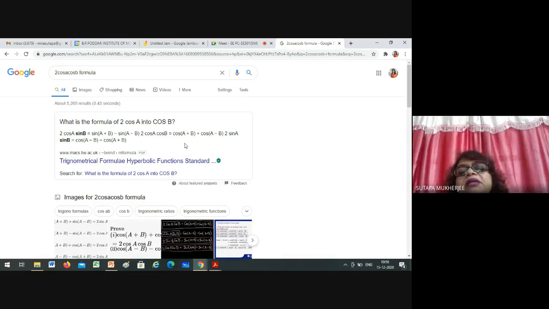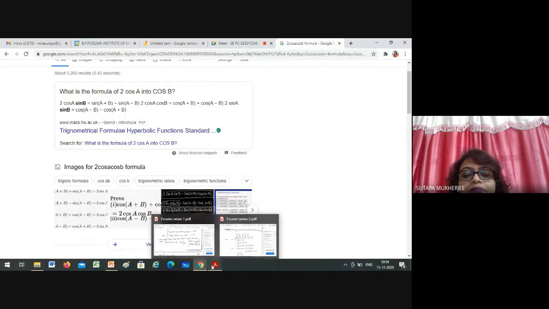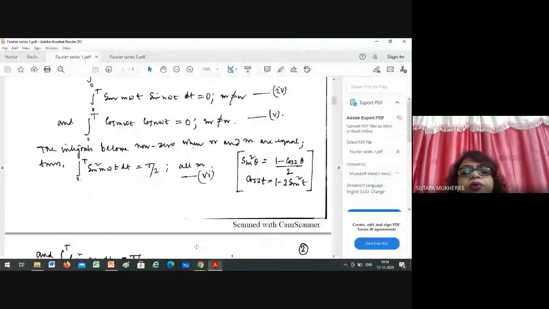Definitely, during the analysis of Fourier series or Fourier transform, you have to know different trigonometrical formulas, right? You have to recap all the formulas. It is not that it happens just because I wrote it down. You have to do it. How can you do it?